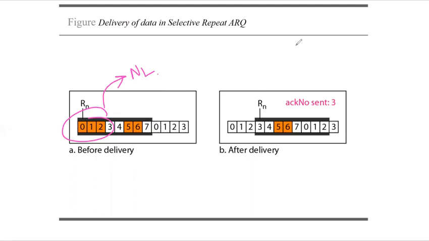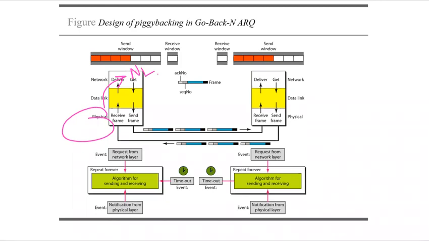And with this we can conclude the protocols of the data link layer. Now we will begin our next topic. The next topic is multiple access protocols, but before we proceed to multiple access protocols, we will study one more topic. This is an important VSAQ, which is piggybacking.